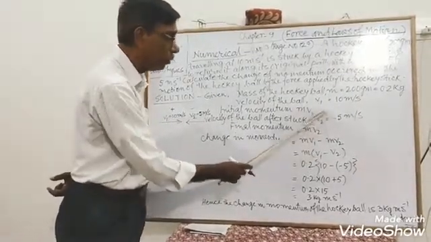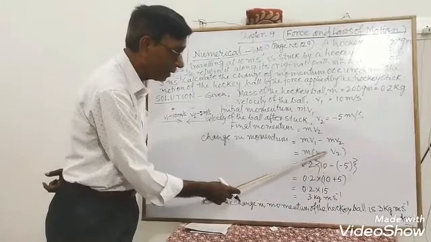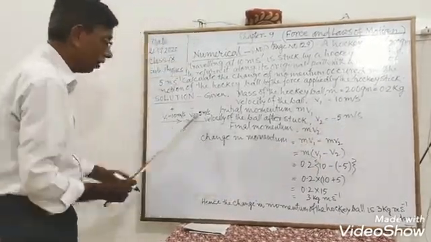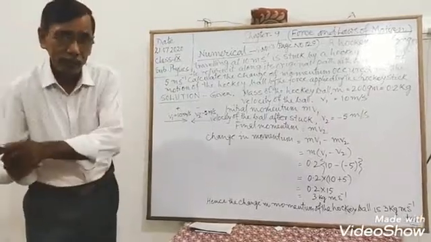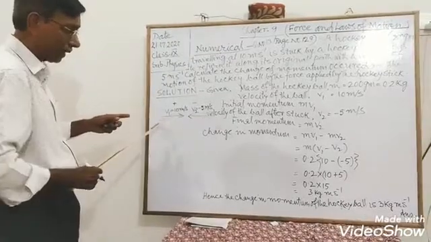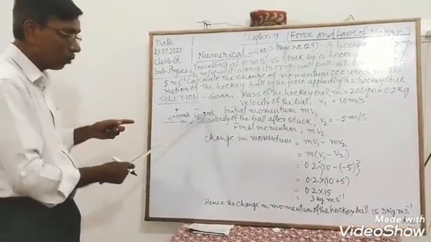So v1 is equal to 10 minus v2. v2 is equal to minus 5 meter per second, because just after striking with the hockey stick, it is coming back in the opposite direction. So minus.